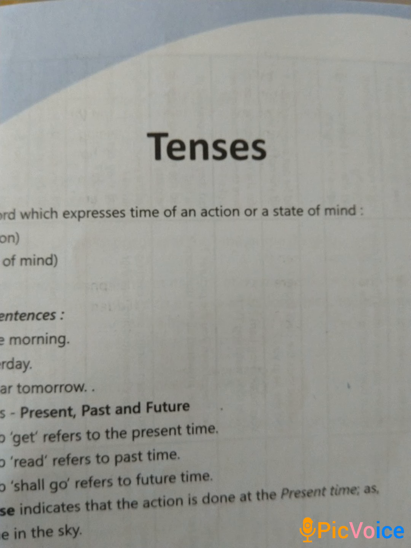Students, I explained to you there are three types of tenses: present tense, past tense and future tense. In the present tense, present indicates that the action is done at the present time, as I see a bird flying in the sky. He reads a book, they play cricket, they dance well, Rima speaks the truth. The past tense indicates that the action was done in the past time, as I saw a bird in the sky. They played hockey. They spoke the truth.